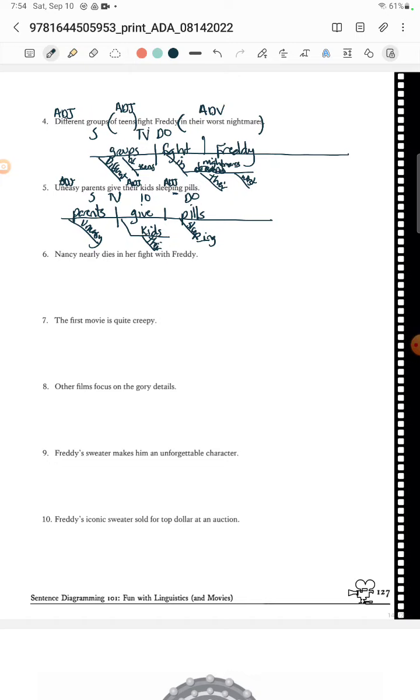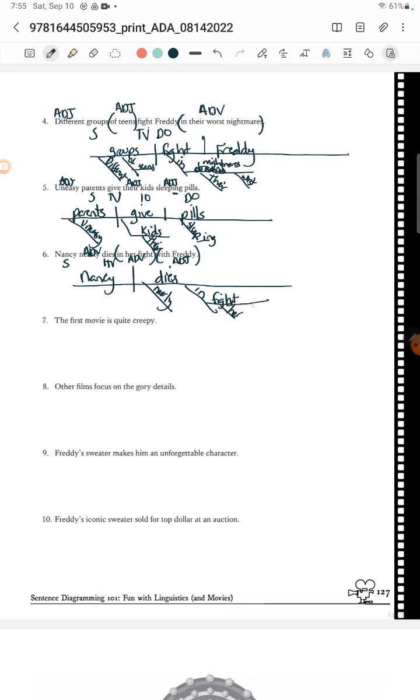All right. Nancy nearly dies in her fight with Freddy, prepositional phrases. So with Freddy is about that fight, right? Which fight? The one with Freddy, so that's an adjective. And then in her fight is where she almost dies, or you could argue how she almost dies, doesn't matter, still an adverb. And then Nancy is my subject, and then the dying is intransitive, and nearly tells me when, right? She nearly dies. So that is an adverb. So we're going to have Nancy dies, and then we have she nearly dies, almost. And then she nearly dies in her fight.